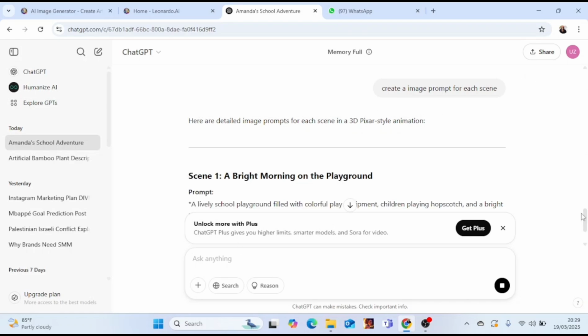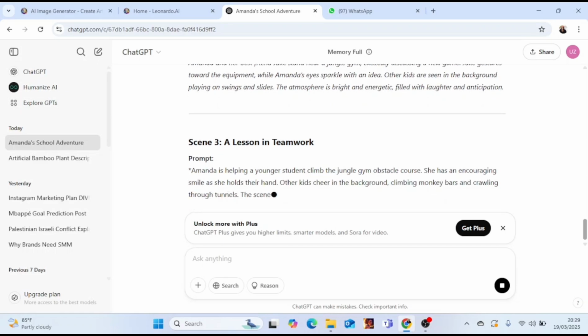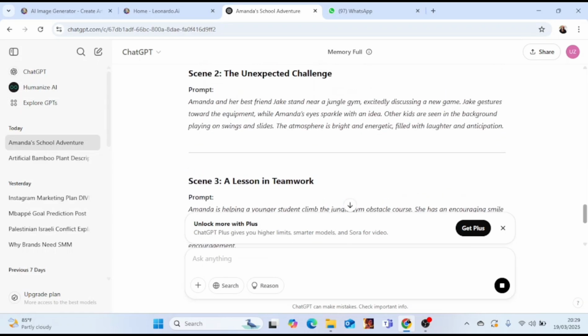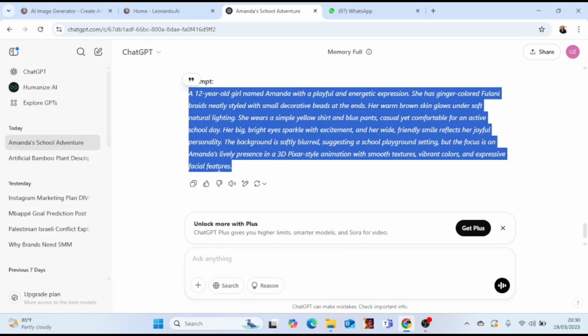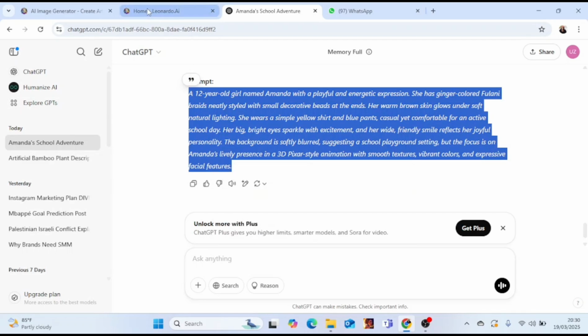So once I'm done with this part, I'm going to say create an image prompt for me, a specific image prompt of each of the characters and what she did in school, where she went to, things like that. And ChatGPT to the rescue, and it has given me all the information that I need. So now you need to copy the details of all the information. Once you're done copying it, we'll go to the next step.